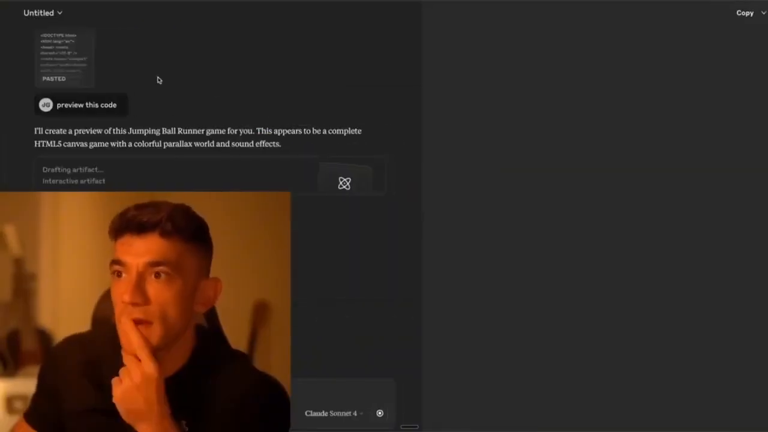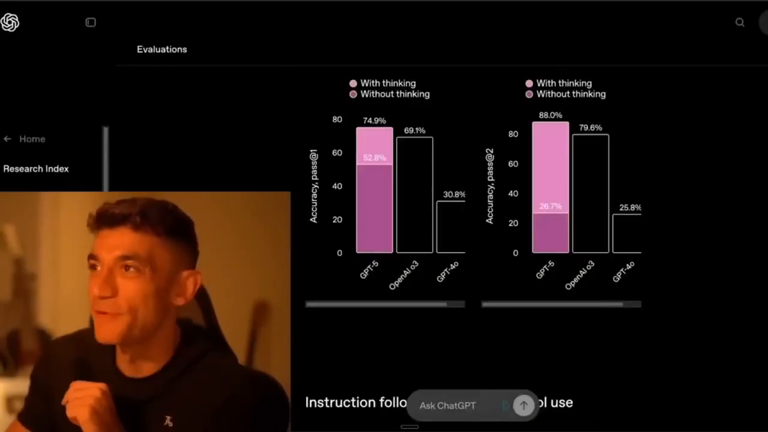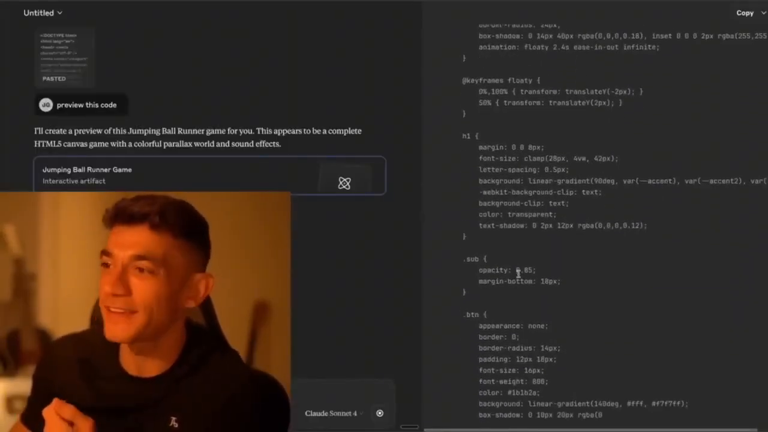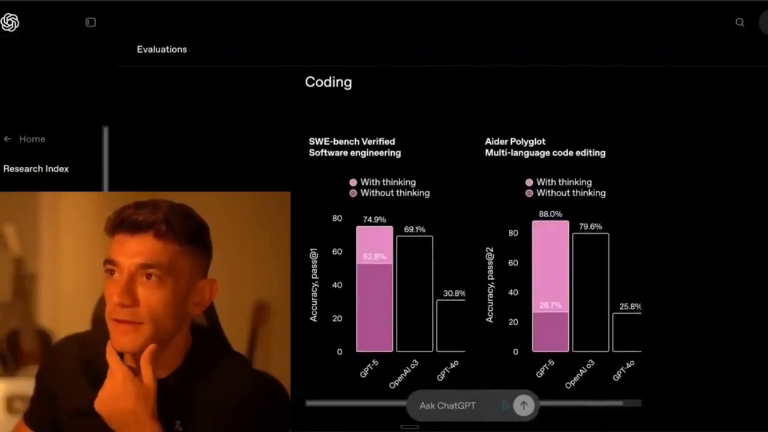What I can do is just go over to something like Claude and say preview this code, and it will just turn it into an artifact that we can play. But there, it didn't work. What are we doing here? I'm testing the same prompts I've got on the website. It didn't seem to work there.